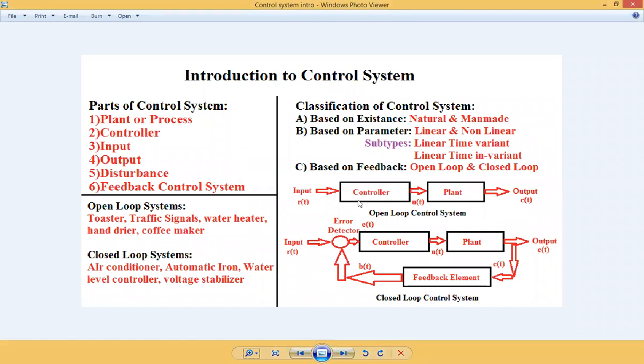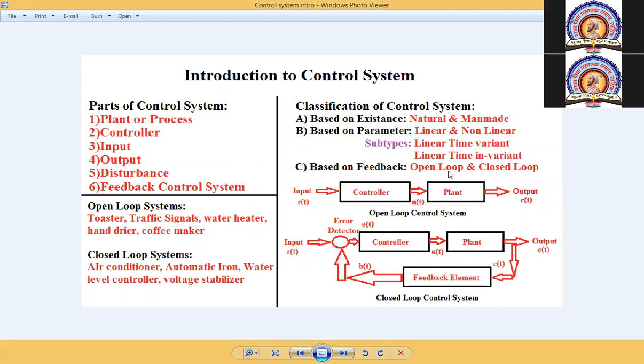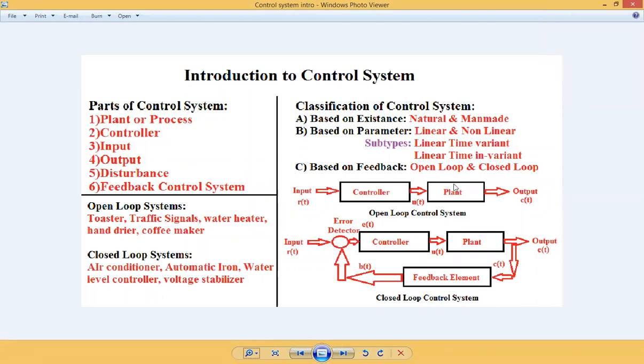So based on feedback, there are two types of control system: open loop control system and closed loop control system. Open loop control system means in which the feedback is not present. Input is given to controller, controller checks the input. According to input, the plant takes the action, and the decision taken by the controller is executed by the plant and output is generated. So that output is not controllable.